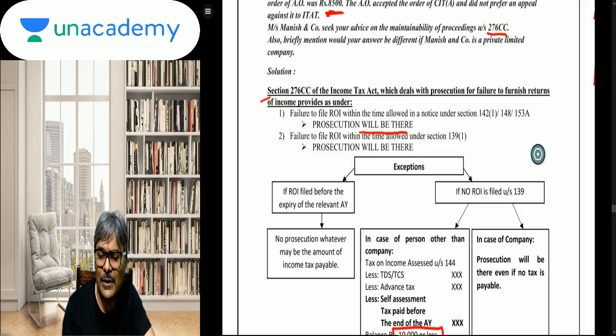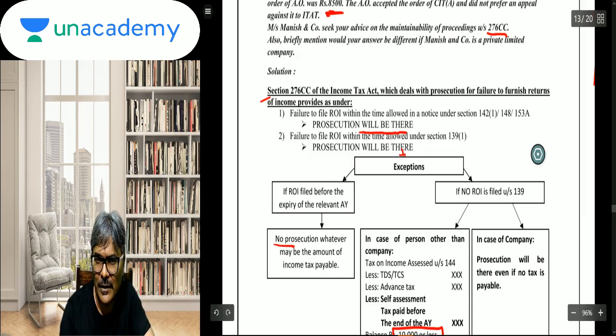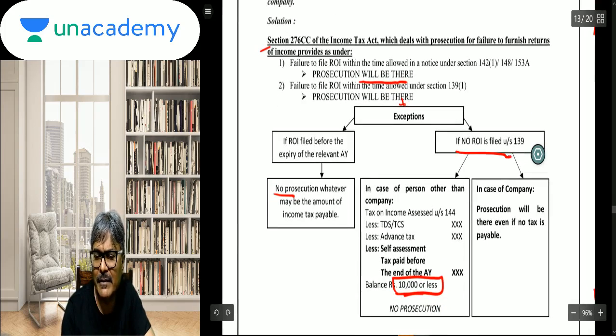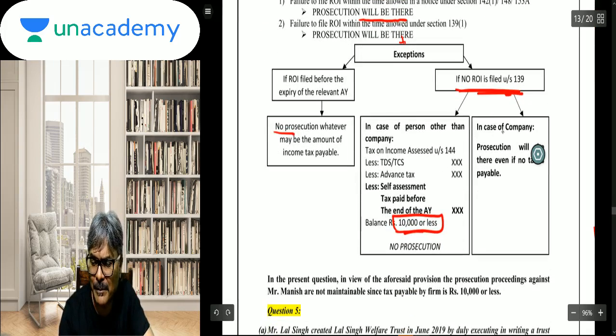Failure to file the ROI within the time allowed under section 139(1): will the prosecution be there? See the exceptions now. Exception, students: if the ROI is filed before the expiry of the relevant AY, no prosecution. Meaning thereby, even though it's a belated return, in that case, no prosecution. But if no ROI is filed under 139(1), which was the case over here, then see the scenario. A company cannot escape the prosecution. Prosecution will always be there for the company.